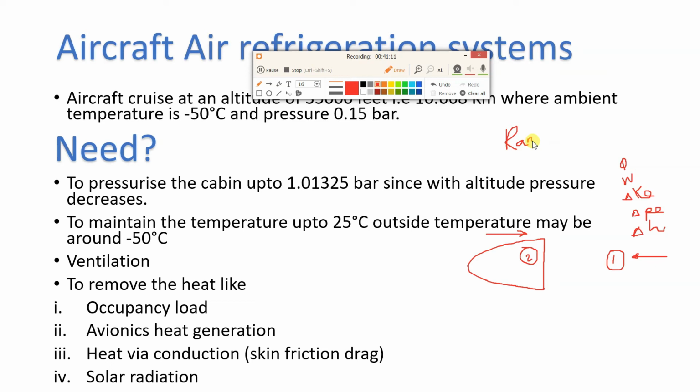Now what happens because of this RAM action is the air is compressed. It is compressed because of the velocity. See now aircraft is moving with certain velocity v, suppose. Because of that, air will strike the aircraft and the pressure will increase and there will be compression. Now if you remember the Bell-Coleman cycle, what was the first process there? Compression. So here this ramming action takes the help of the velocity of the aircraft to increase the pressure of air before it goes to the compressor part of the engine.